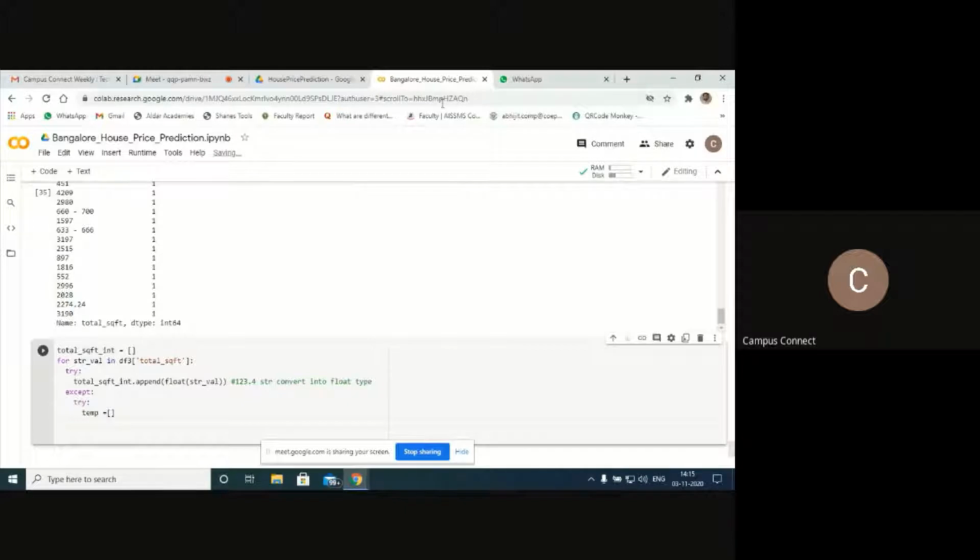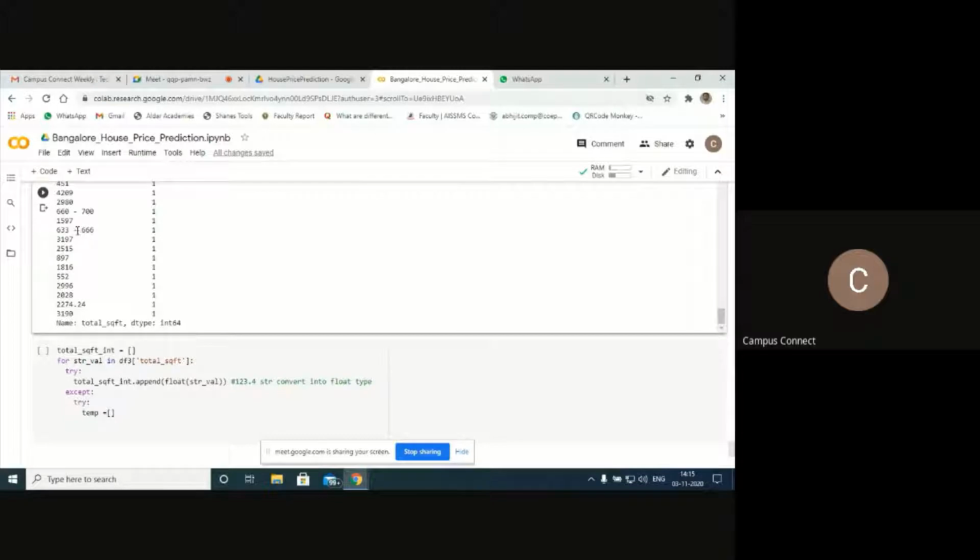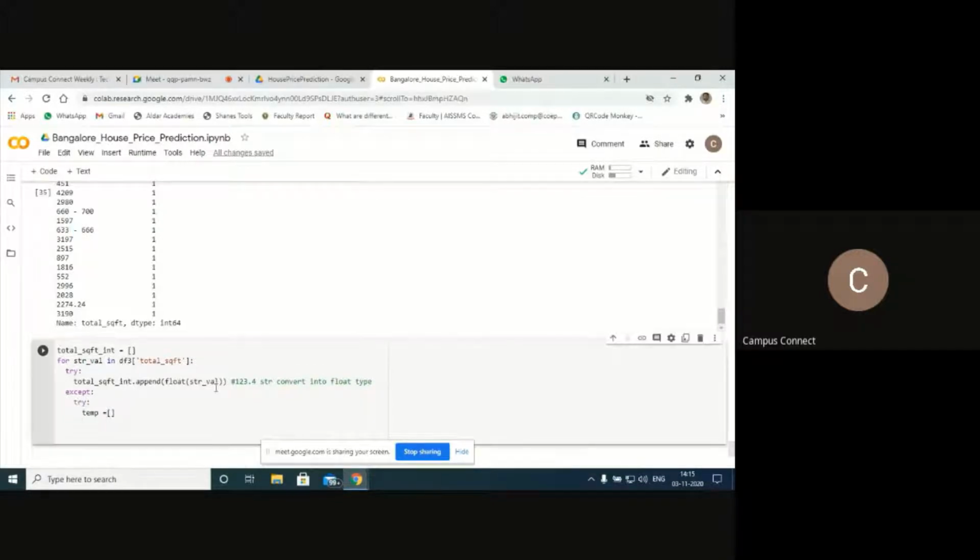If you have this type of data, say you have this symbol or string, understood? I'll take such data using that temporary variable on str_value, where my actual values are stored. There is a method called split: split the values when you come across this type of symbol.